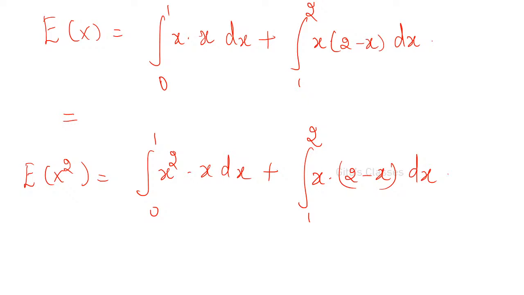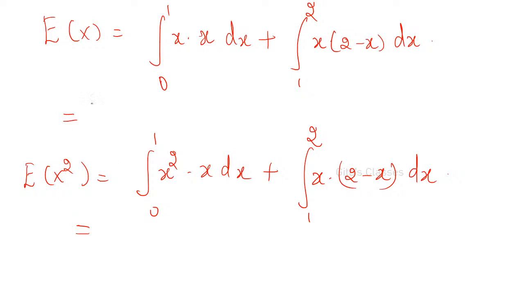All of you please do. These two values you have to find out: E of x and E of x squared. Tell me the values. All of you please do. Give me the answers. Please give the answer for E of x and E of x squared. All of you are doing, I hope.